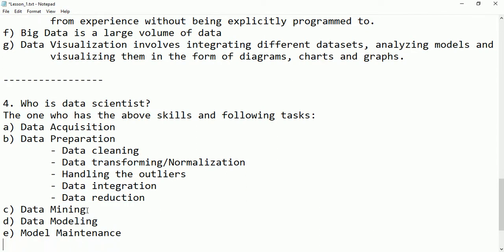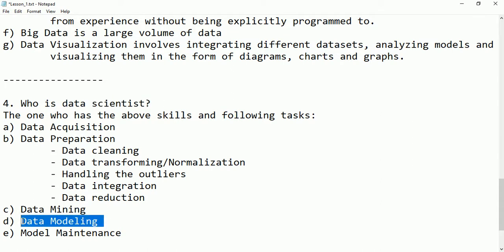Next thing is data mining. Data mining means to discover the best pattern between the data and their relationship. So that is also important, and it is the task of being a data scientist.